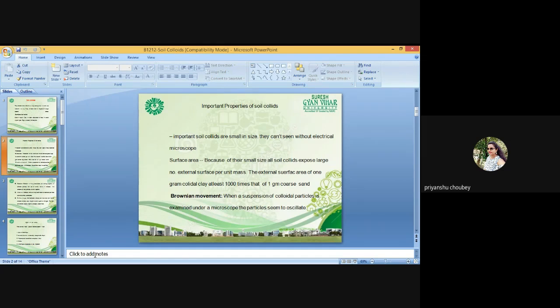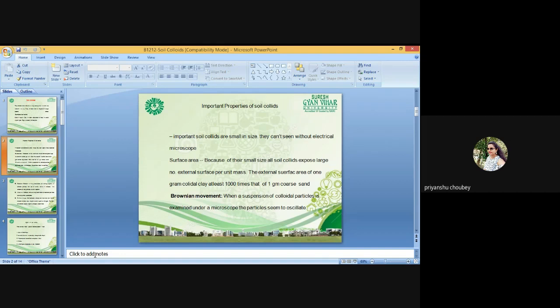So, source of charge on a soil colloid. The electric charge on soil colloids is of two types: permanent or fixed charge, resulting in the constant charge surface, and the pH-dependent charge, resulting in the variable charge surface.